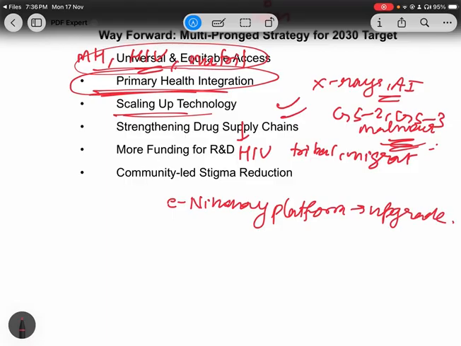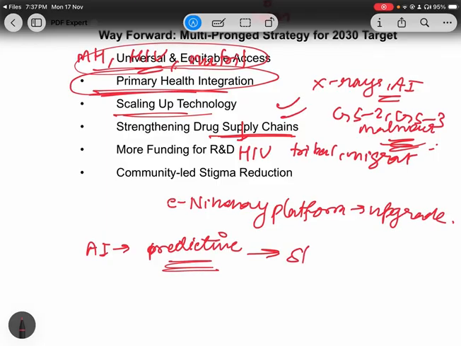Now coming to strengthening the supply chain, as we discussed, there is the issue of stock. So you have to strengthen the drug supply chain. For example, you can use AI for predictive analysis. AI can predict when the requirement of stock will arise. And there is the need of decentralized storage to prevent the stockouts.